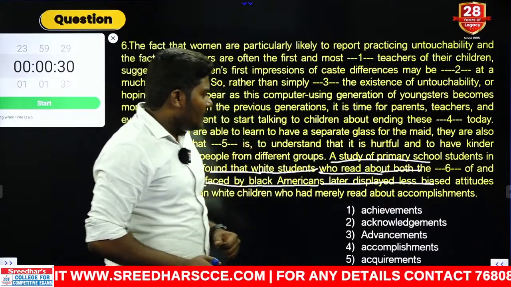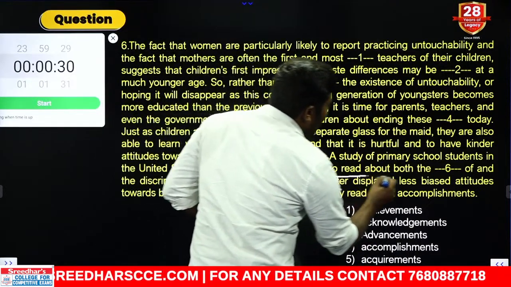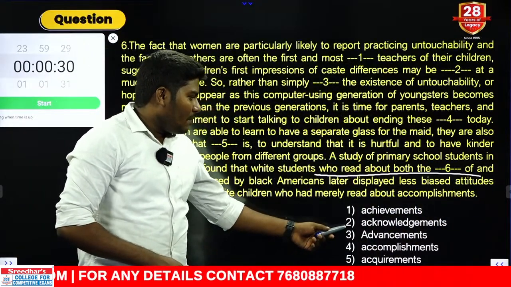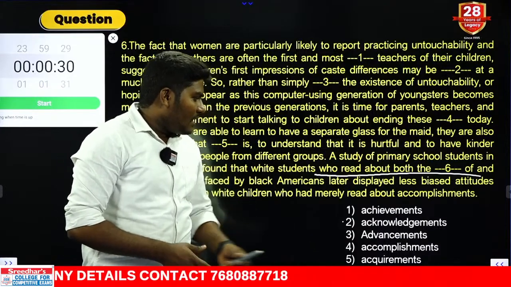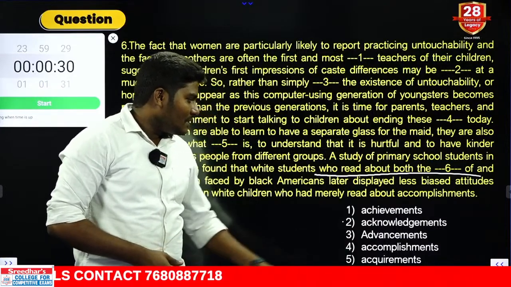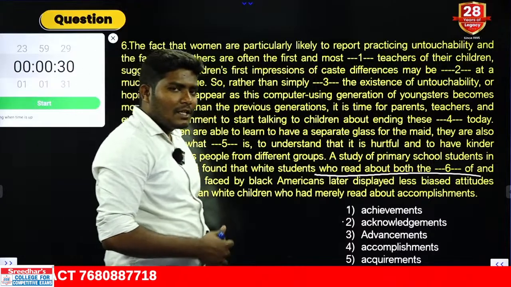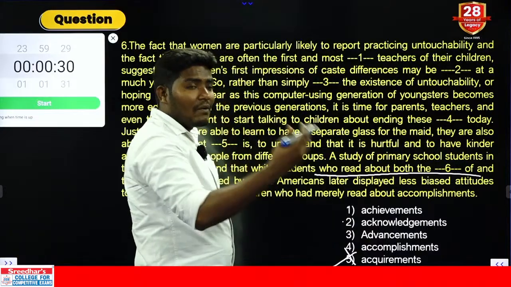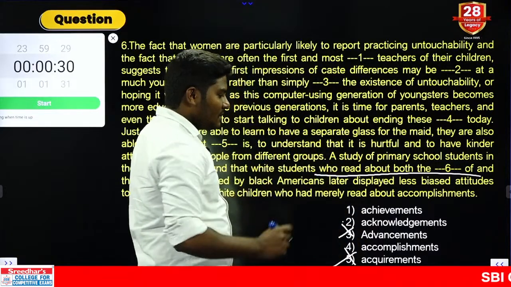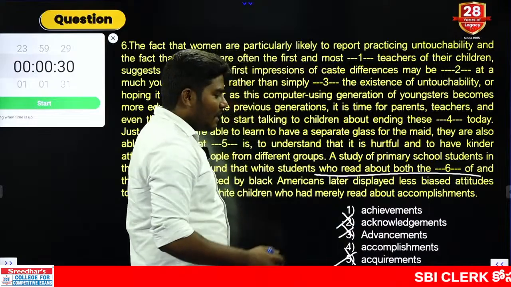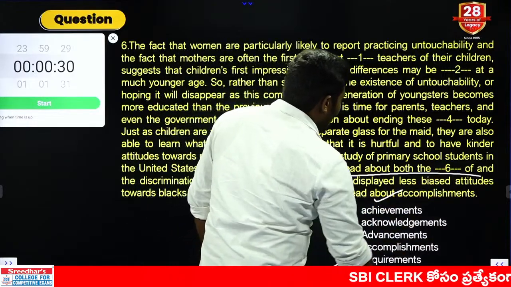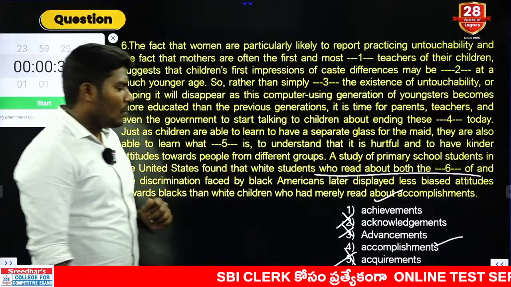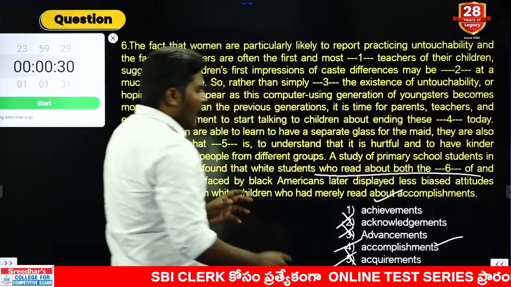Okay. Now if you look at this combination, these people who read about the dash, read about what? Read about the achievements, the acknowledgements, the advancements, the accomplishments, the acquirements. Acquirement is nothing but something which is possessed, not a relevant word. Advancement is nothing but development, not relevant. We are speaking about success. Acknowledgement is nothing but accepting. Now what is the most suitable answer? Is it achievements or accomplishments? Most probable answer, professionally we are looking at the word. The professional word must be accomplishment.